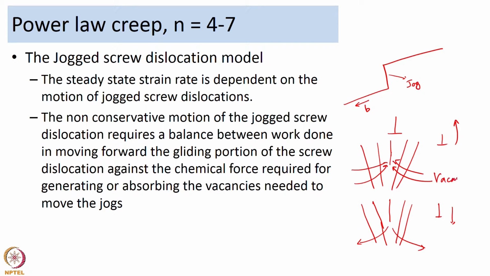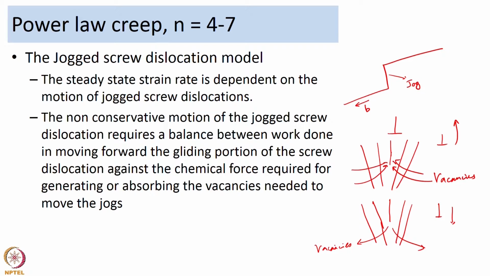So, in case 1 vacancies move towards the dislocation core, in case 2 vacancies move away. So, either you have absorption of vacancies at the core, or you have generation of vacancies at the core, and both are necessary for the climb of the dislocation. So, this is a concept they used.